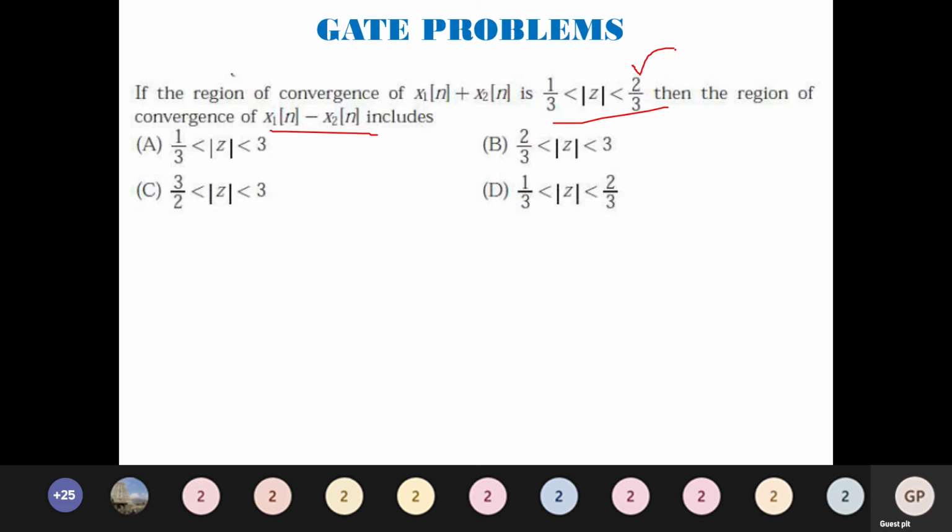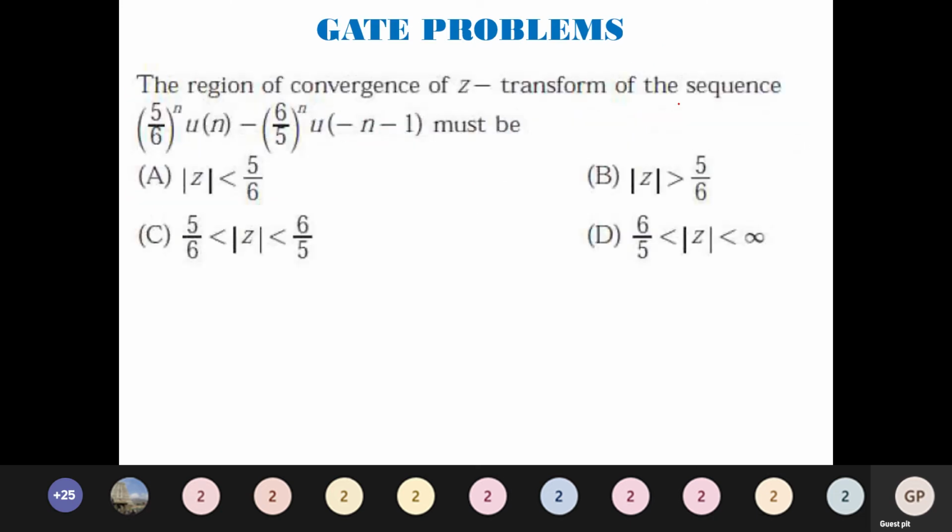By just remembering this statement, we can conclude that the region of convergence for addition of two signals and subtraction of two signals are going to be the same, which is R1 intersection with R2. We will go to the next problem.